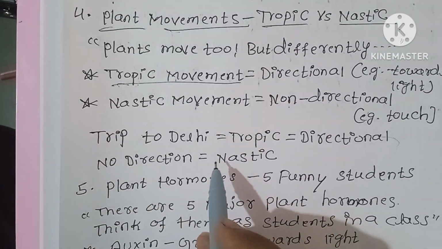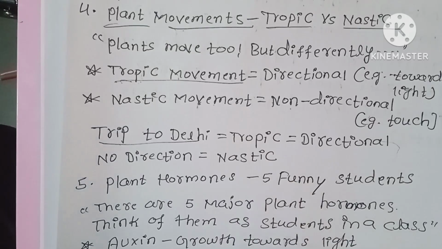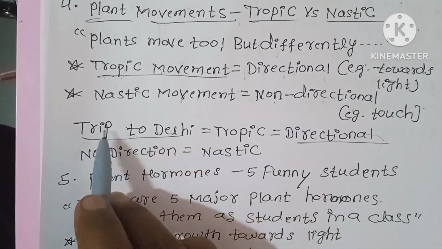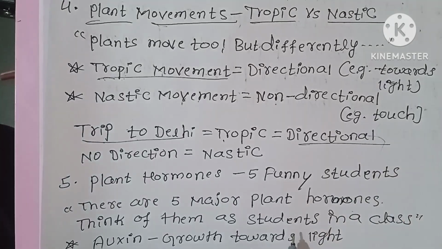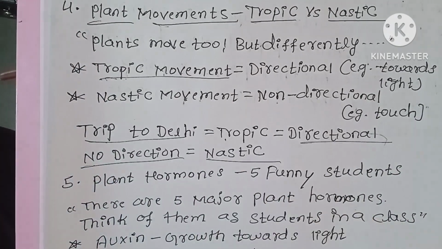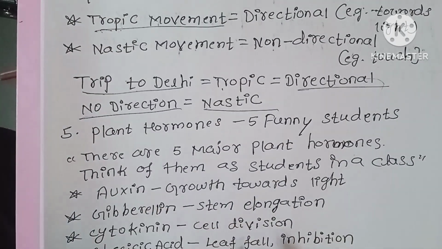Next, trip to Delhi. You have to remember this. Trip to Delhi: tropic means directional. Direction, trip to Delhi, this is the tropic movement. No direction, this is the nastic movement. Tropic means direction, nastic means no direction. Okay, very simple. You have to remember this.